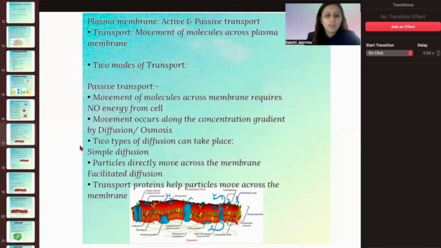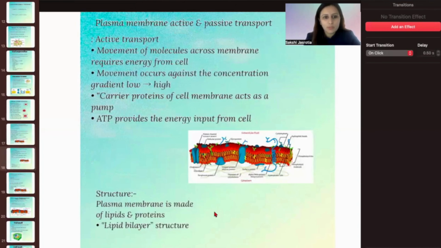And the one way is that it simply moves. The second way is facilitated diffusion. Facilitated means that someone is helping you, facilitating you, in order to go ahead with this process. So there are certain transport proteins also present which help the particles move across the membrane, right? There are some particles which cannot pass through the semi-permeable membrane easily. So they get carried by these transport proteins, and then they can pass through and go ahead in the process of transportation.